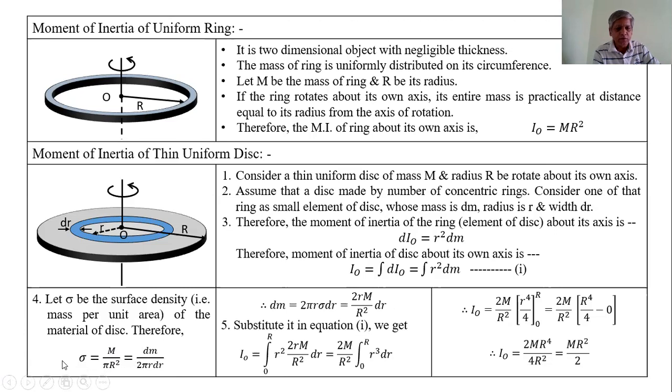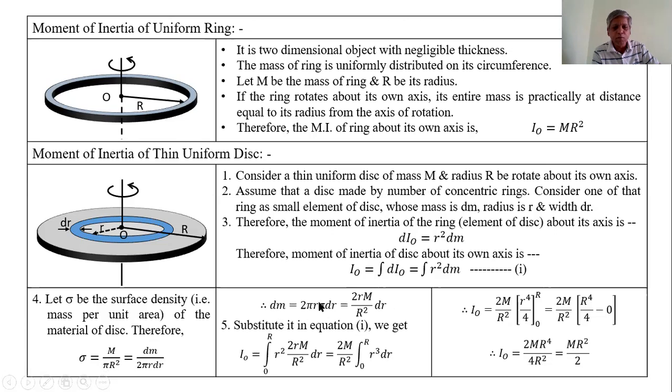From this expression, the mass of the ring can be found using this formula: dm is equal to twice pi r into sigma into dr. That is the mass of the ring. Substitute sigma as M upon pi R square.